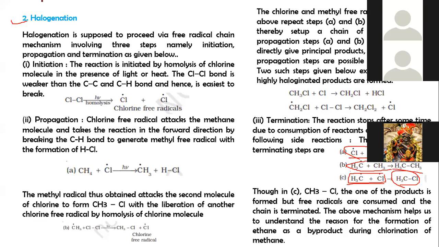One product is formed, but the free radicals are consumed and the chain is terminated. The above mechanism helps us understand the reason for the formation of ethane as a byproduct during the chlorination of methane.